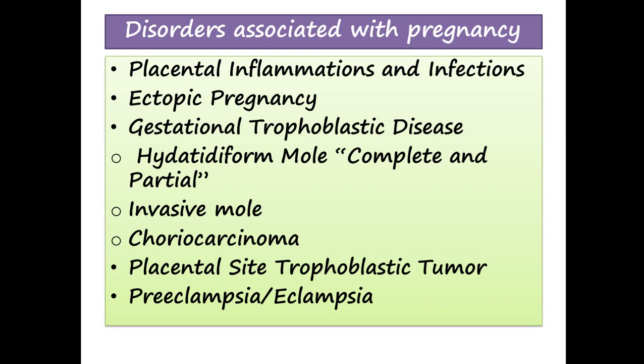And the disorders that are particularly associated with pregnancy include inflammations and infections of the placenta, the pregnancy outside the uterine endometrium, that is, we say ectopic pregnancy, the gestational trophoblastic disease in the form of hydatidiform mole, which may be complete or partial, the invasive mole, choriocarcinoma, placental site trophoblastic tumor, and the toxemias of pregnancy that we know as preeclampsia and eclampsia.